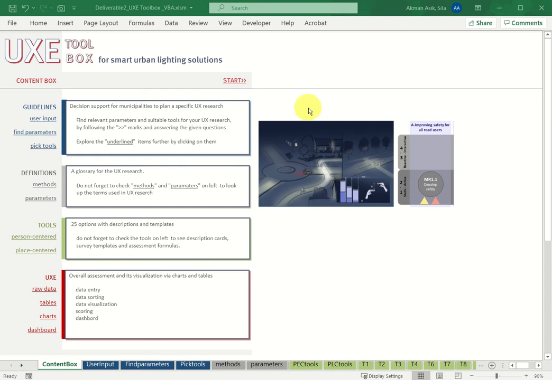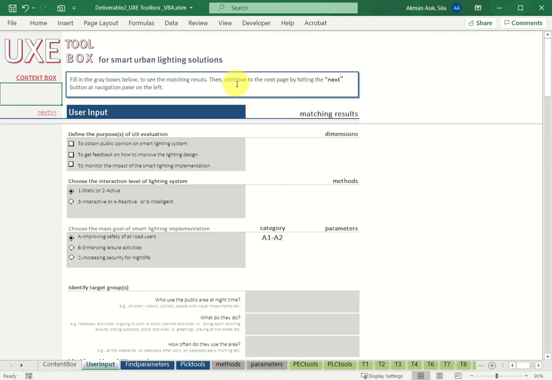Having looked at the properties of the lighting scenes, we can move to the guidelines, and I'm clicking on Start, and that brings us the user input part. I see an explanation box here which informs the users what to do. It says fill the gray boxes below and then continue to the next page by hitting the next button.